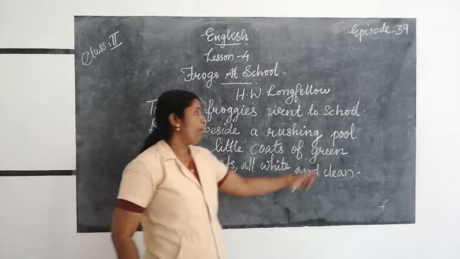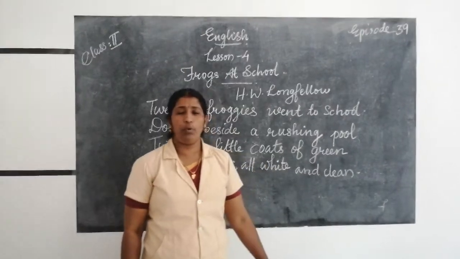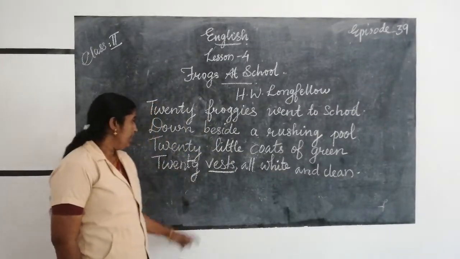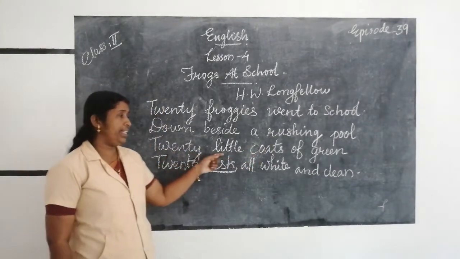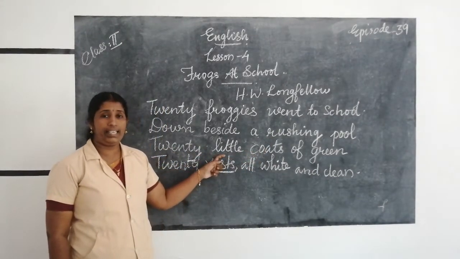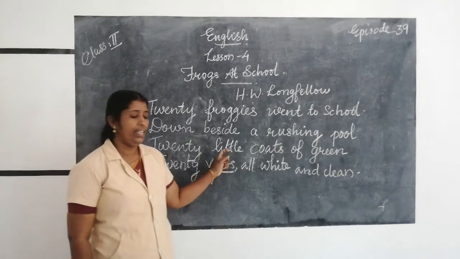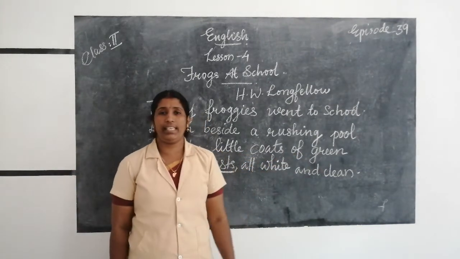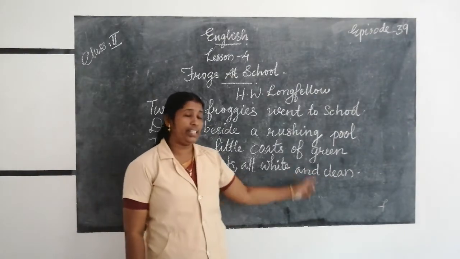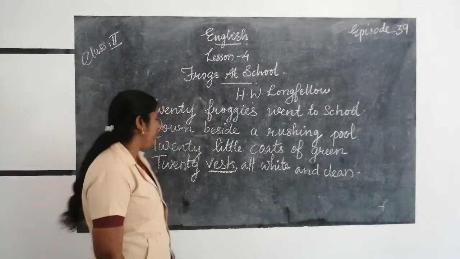R-U-S-H-I-N-G, rushing. Pool, P-O-O-L. Pool means pond. Down beside a rushing pool. And 20 little, L-I-T-T-L-E, little. Little pots of green, C-O-A-T-S. Pots of green. Green, G-R-E-E-N.